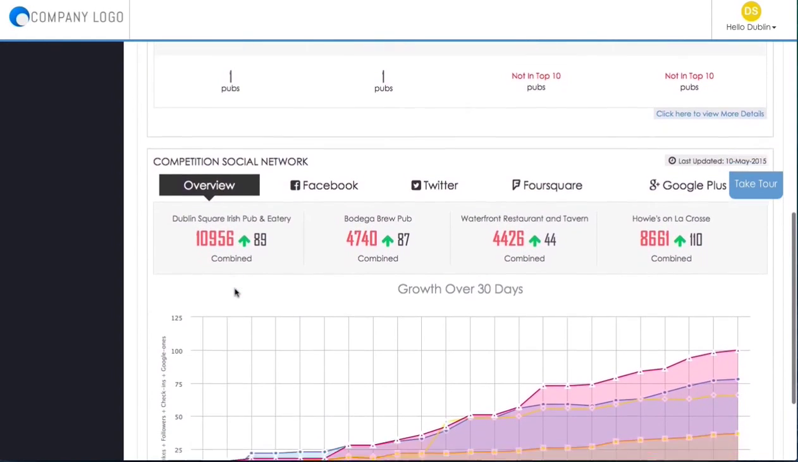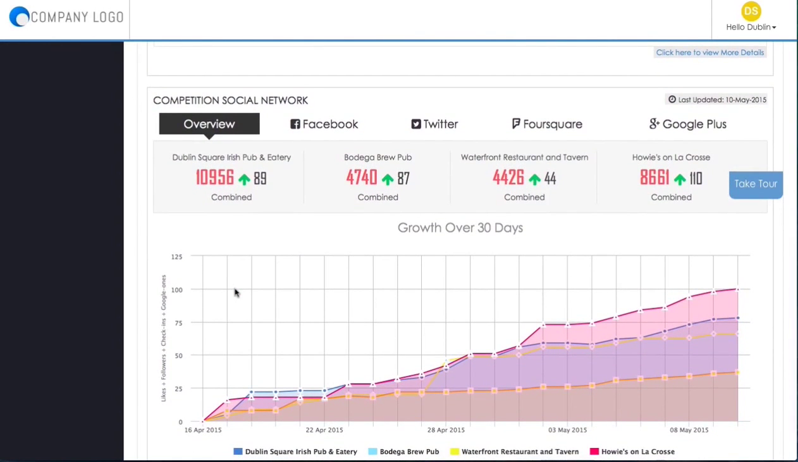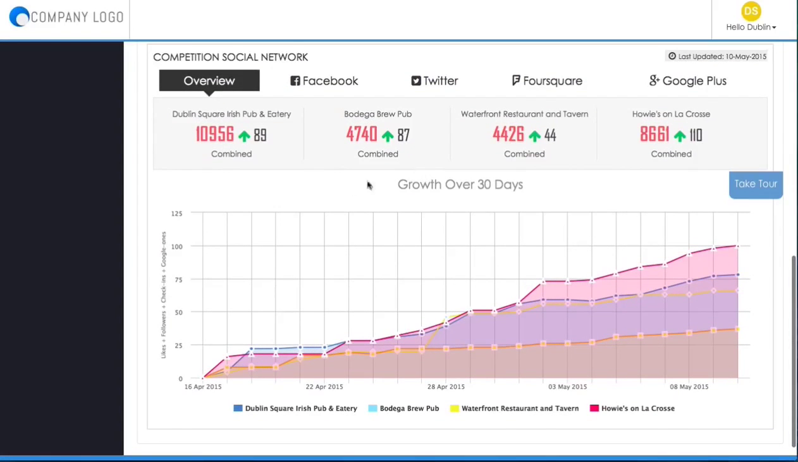Scrolling a little further down, the last section on the overview page kind of gives you a glimpse into your social network score, or how you're doing overall in social networking. And it covers Facebook, Twitter, Foursquare, and Google+, and then it also gives you an overview of how well you're doing on all of them. It gives you a combined score for each one versus your competition. And as you can see, there's a graph here which kind of shows how you've been trending over some time.